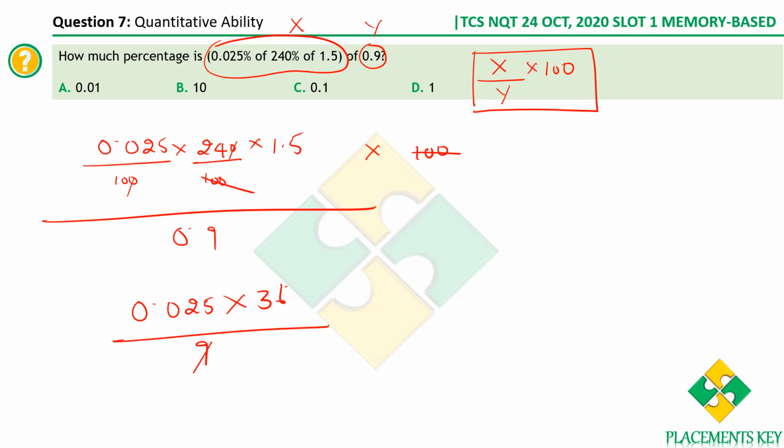This is what I've got. So 9 ones 9, 9 fours 36. So what do we get now? We know 25 fours is 100, so you have 100, but you have a decimal followed by 3 digits, right? So therefore 1, 2, 3, so the answer is 0.1%. Is it clear? What I've done is 25 into 4 is 100. So I've first written down the 100. Now we have a decimal point followed by 3 digits, so I'm just moving it by 3 decimals. 1, 2, 3. So the answer is 0.1%. That is option C.